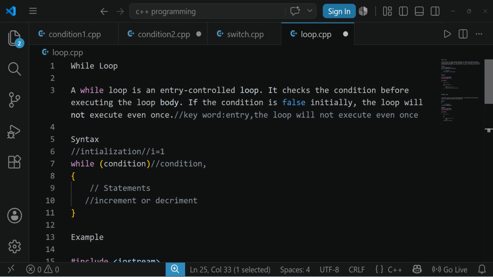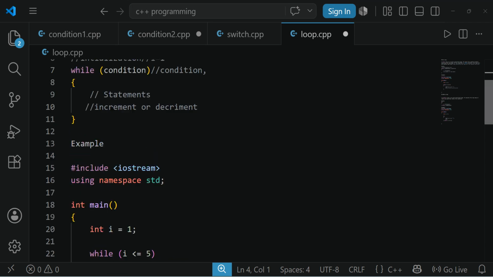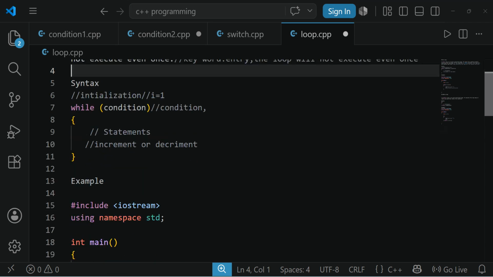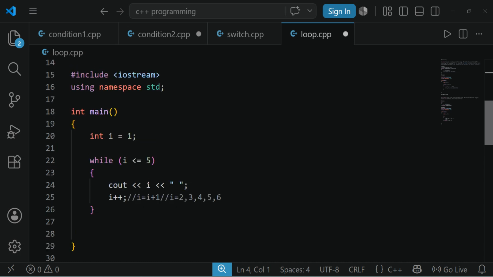We have discussed this over here. If the condition fails, the loop will not execute. That's all. Even if it fails initially, the loop will not execute. Another thing we have discussed is that it is an entry control loop. Entry control loop means i equals 1, initialization is done, and before executing this particular loop, the condition is checked.